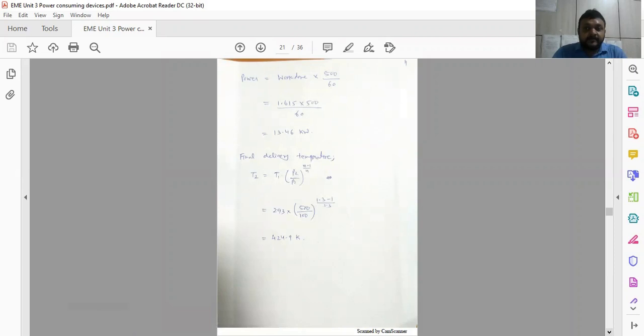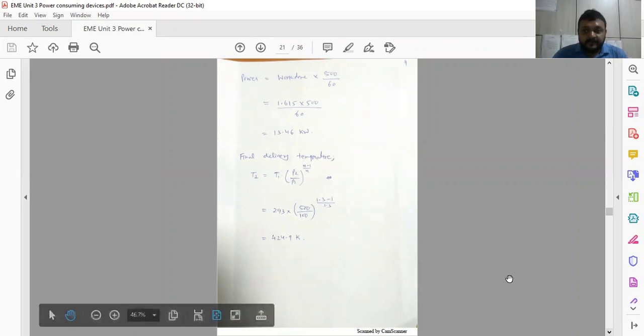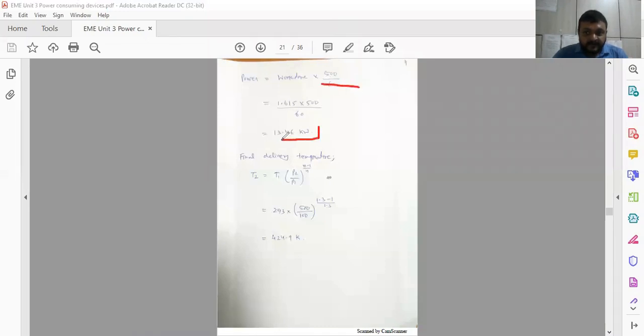Power P is equal to W into RPM, but it is given per minute. Power is to be per second, so divide by 60 to convert it into revolution per second, and we get the kilowatt.